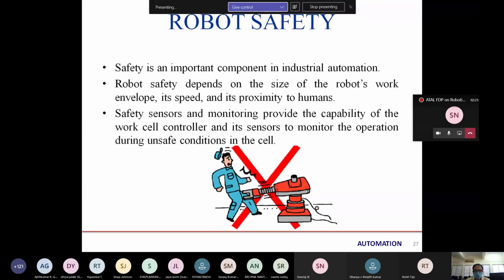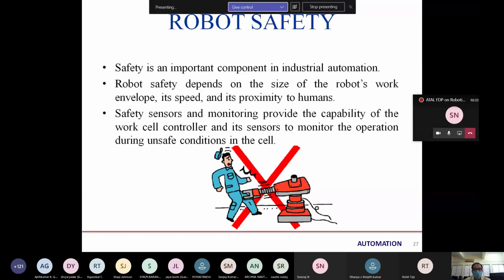Next, robot safety. Why do we need to look at robot safety? Safety is an important component in industrial automation, because we have employed robots to ensure the safety of humans, and if we do not look into that matter, then the use of robots is not worth it.